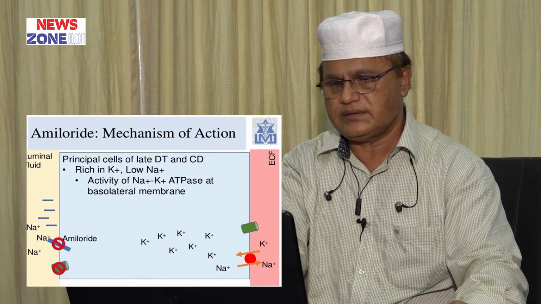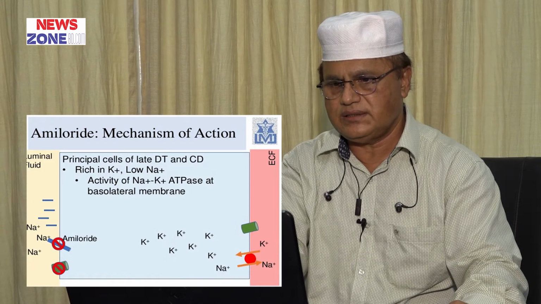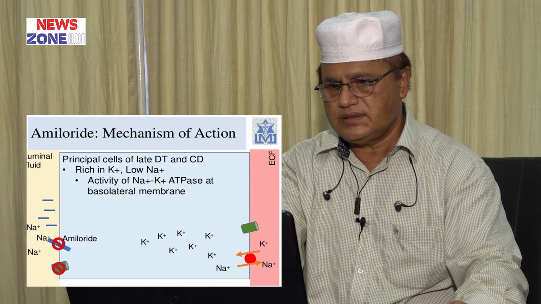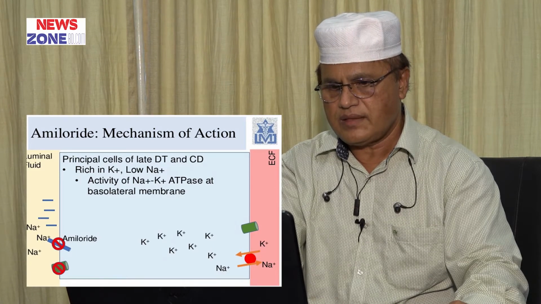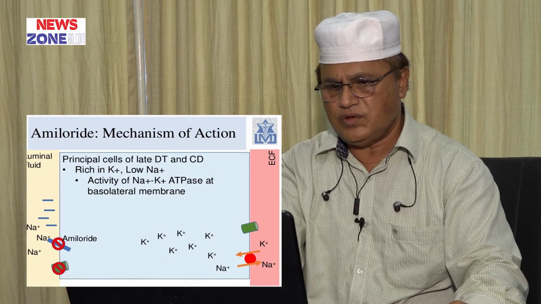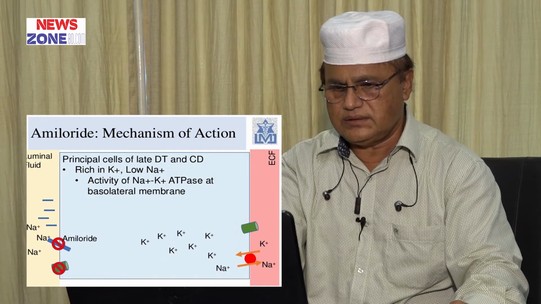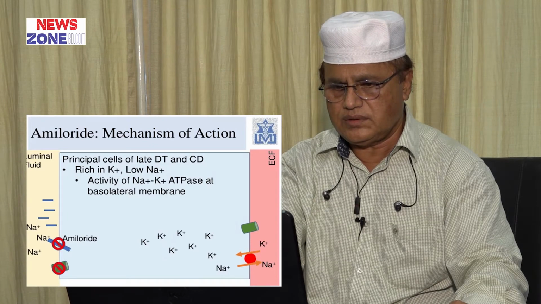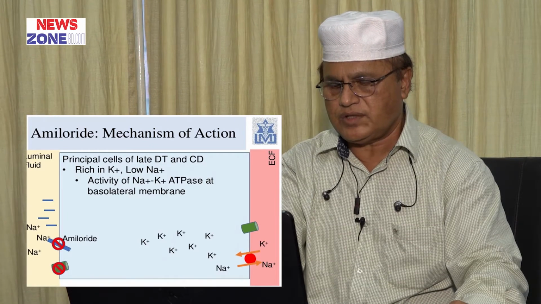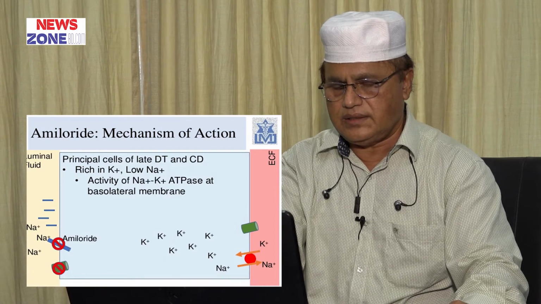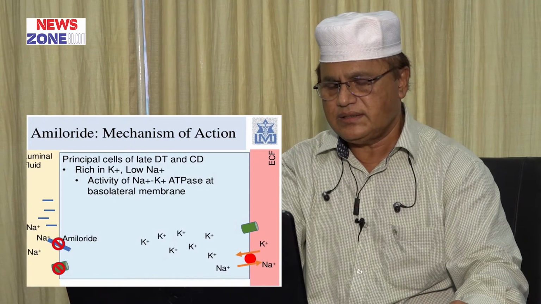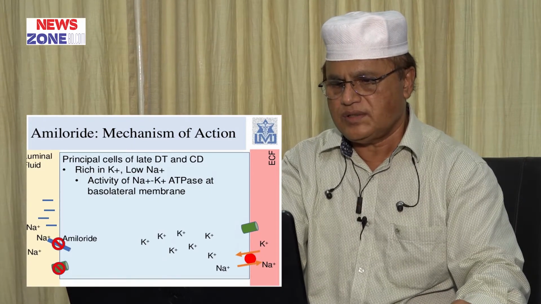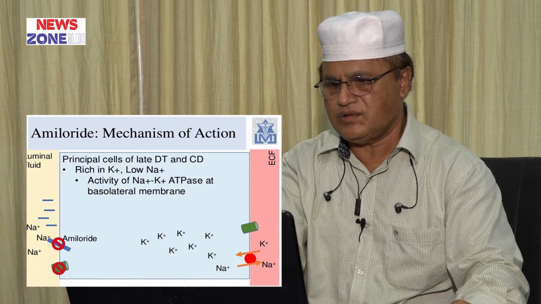Amiloride and its mechanism of action, how it acts. This is the luminal side, this is the cell, and this is the extracellular fluid, the circulation. Amiloride blocks the channel, thereby no entrance of sodium and no excretion of potassium, thereby increased concentration of potassium in the cell and in the circulation.